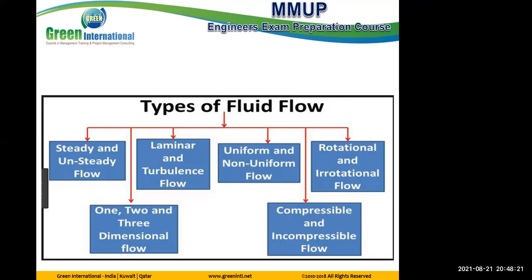Rotational and irrotational. Here I check the particles inside the flow. If the particles during the movement of the flow rotate along one axis, this is rotational flow. If not rotated along one axis, this is irrotational flow. I will show you a quick video for the rotation to be understood. So what's remaining now? Steady, unsteady, and uniform and non-uniform.